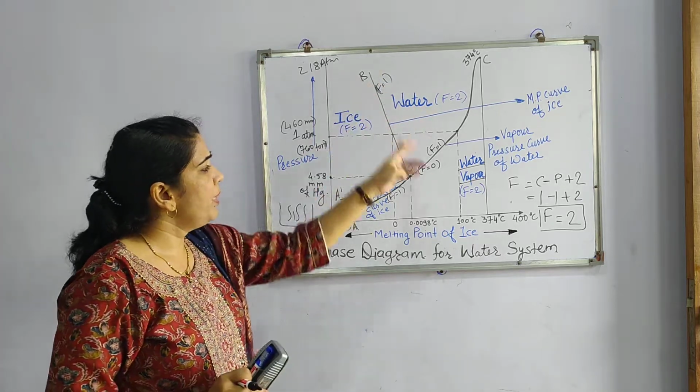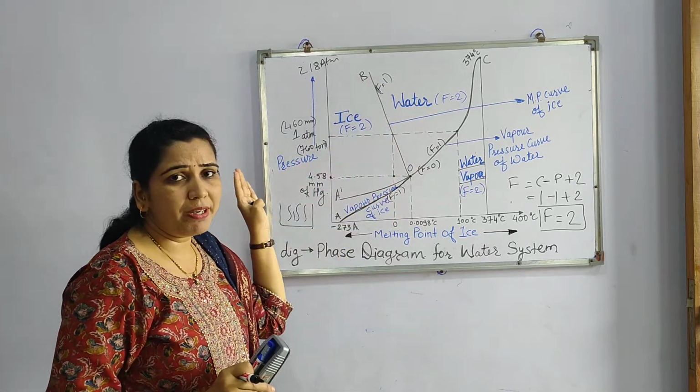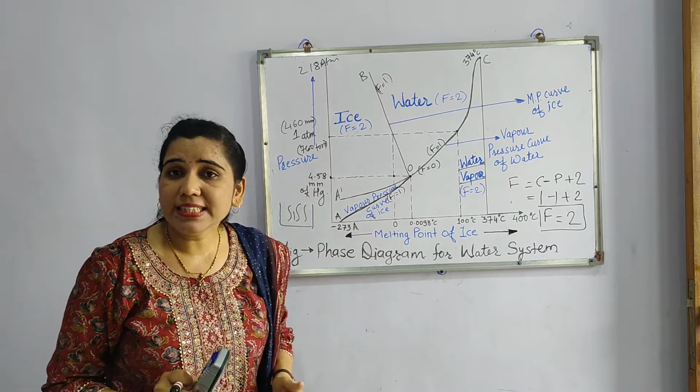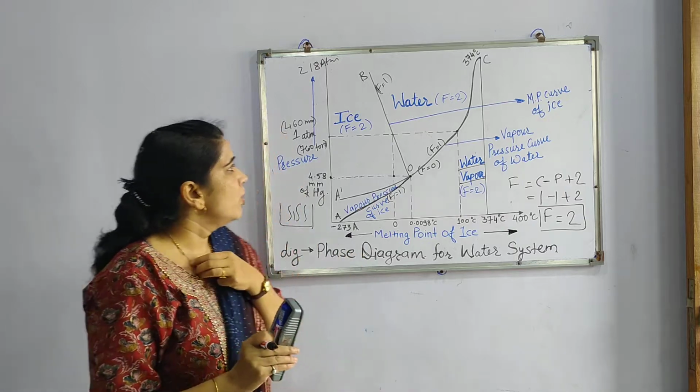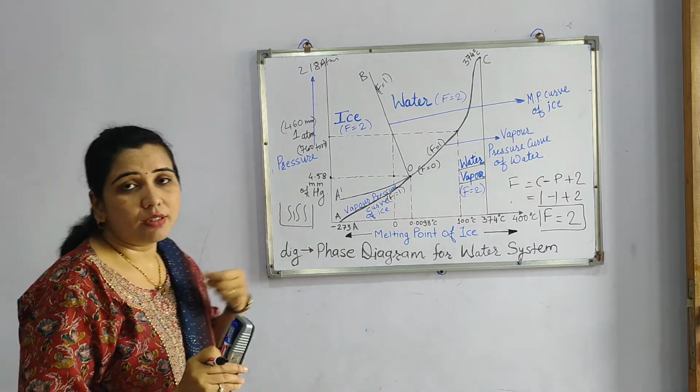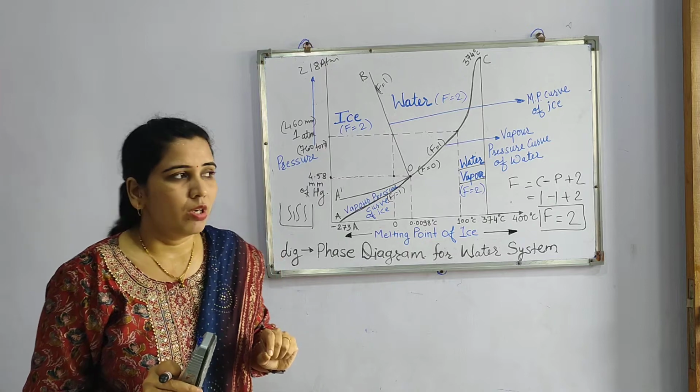In the same way, BOA. In this whole area, water is found in the ice state, again a single phase, though it is a solid phase. So here too it is shown that the degree of freedom is 2. Okay.